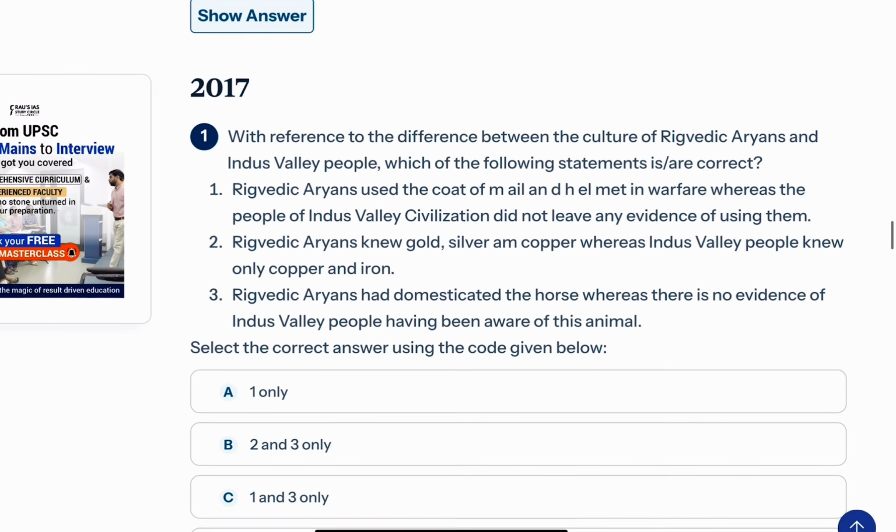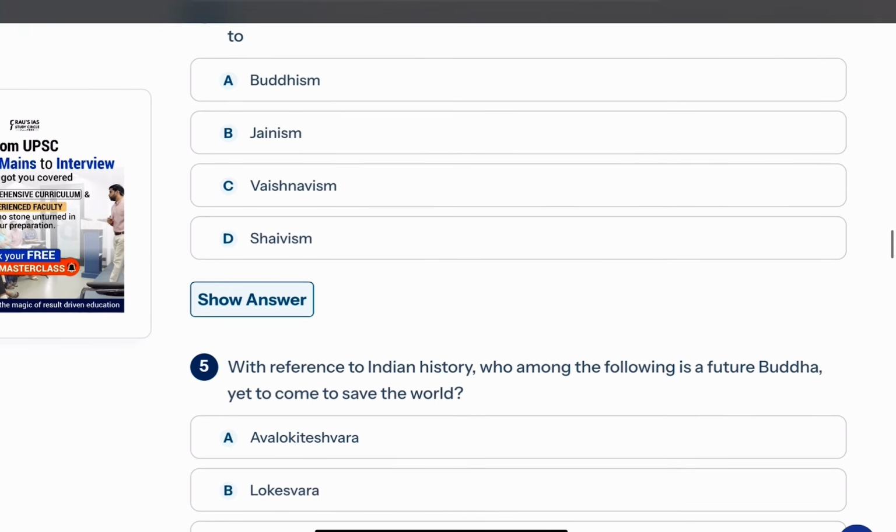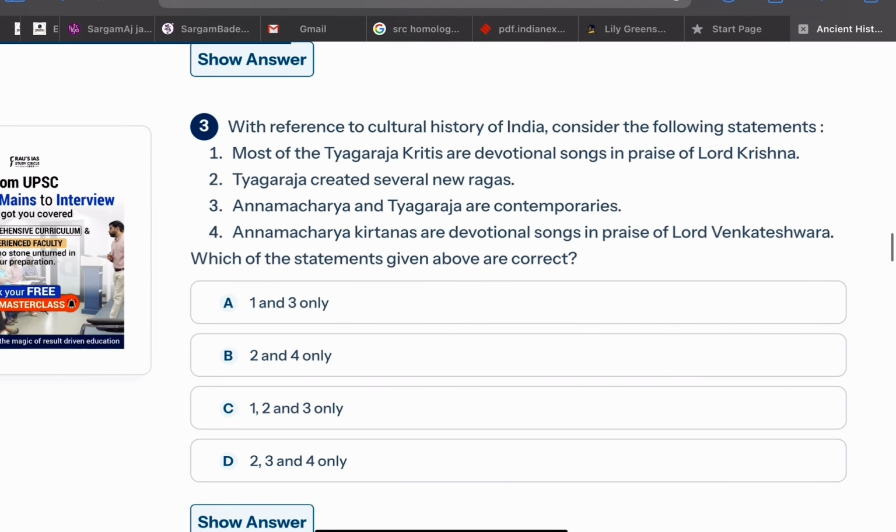Because once I started my UPSC preparation, I was very interested in learning more about art and culture. I was interested in music, so I started with a chapter on music itself, and I wasted a lot of time reading that. But ultimately, it didn't serve any purpose on my part. Okay, so be cautious about it. Don't get too immersed in one topic or one subject. Always know that there will be 100 questions in UPSC prelims, and you may be asked about any topic that you are reading.